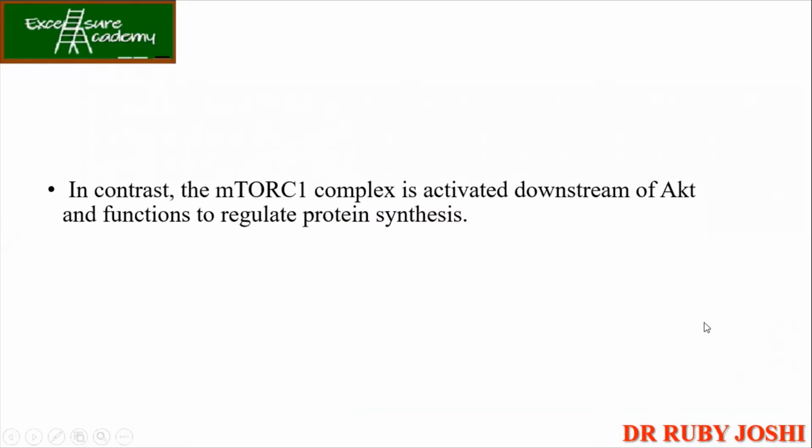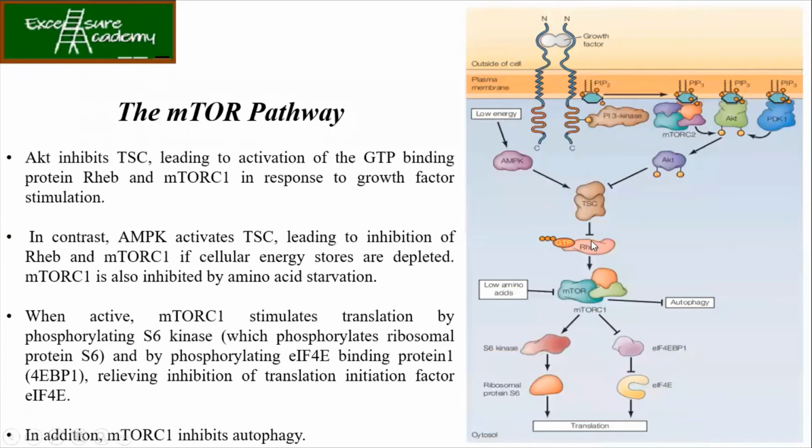ठीक है? Now in this mTOR pathway, we are going to talk about the mTORC1 complex, which is activated downstream of AKT. So अभी क्या था? mTORC2 is actually present upstream to AKT, but now in this mTOR pathway it is present downstream, यानी कि उसके नीचे आएगा. Okay, and it functions in order to regulate protein synthesis. So this is the mTOR pathway. Okay, so AKT is going to inhibit the TSC, leading to activation of the GTP binding protein Rheb and mTORC1, in response to the growth factor.